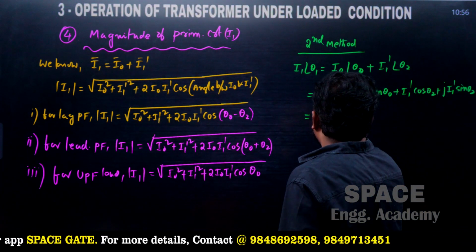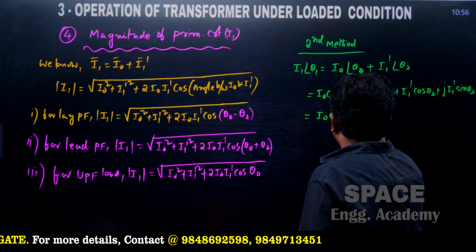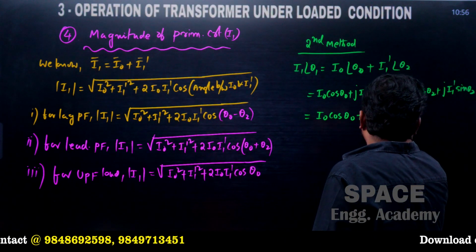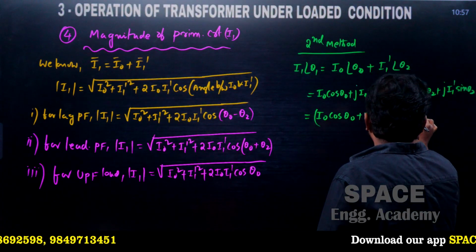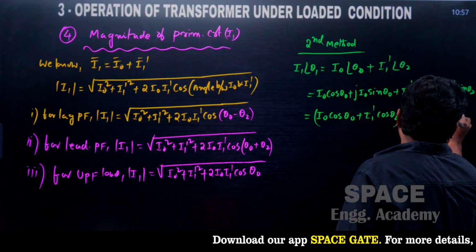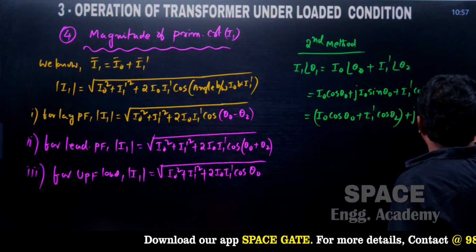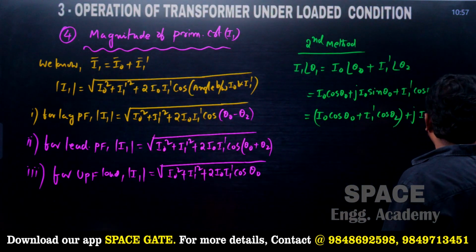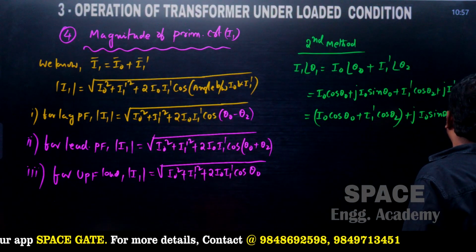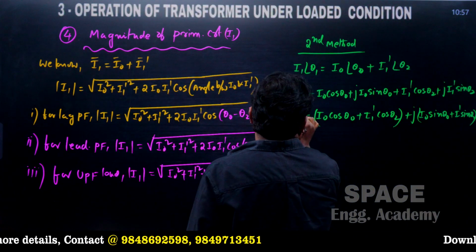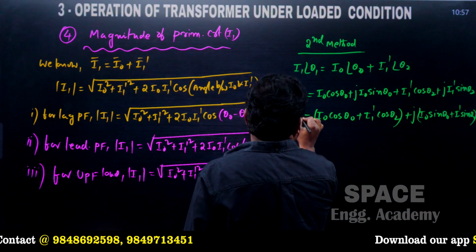We get I naught cos theta naught plus I1' cos theta 2, plus j times (I naught sin theta naught plus I1' sin theta 2). This is the formula for I1 at an angle of theta 1.